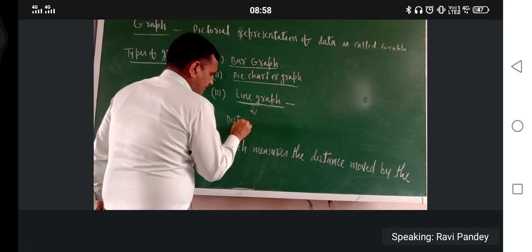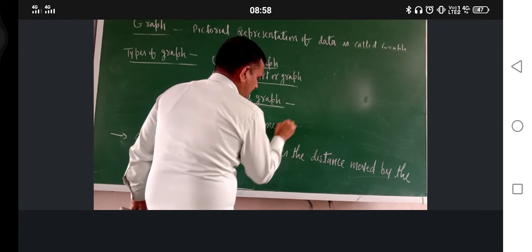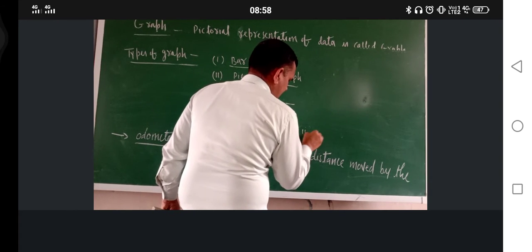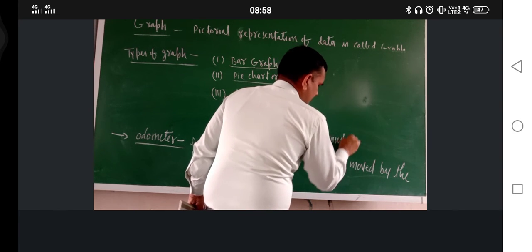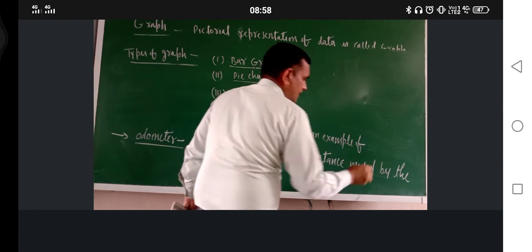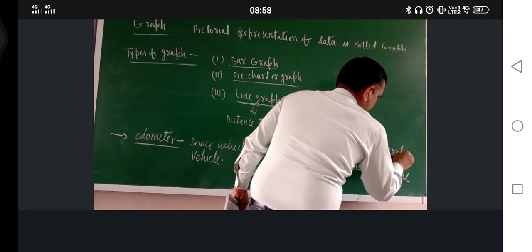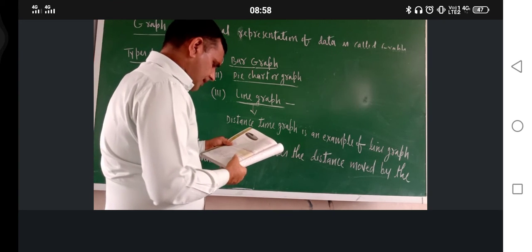Distance time graph is an example of line graph. Just you remember, line graph. Now what is the line graph? Don't worry, I will explain.